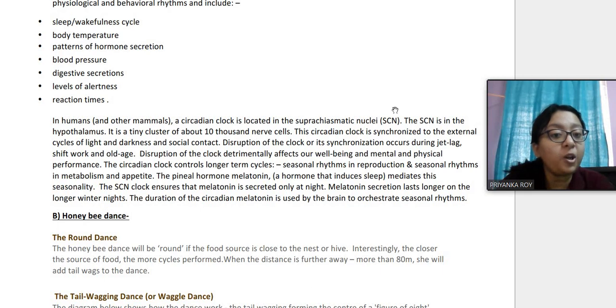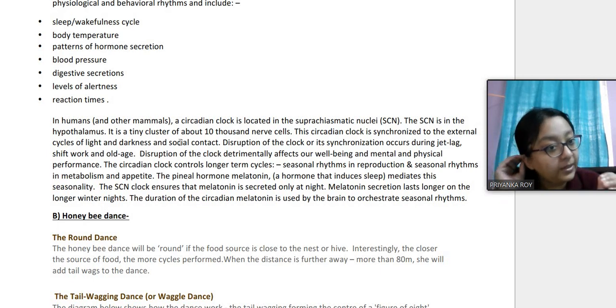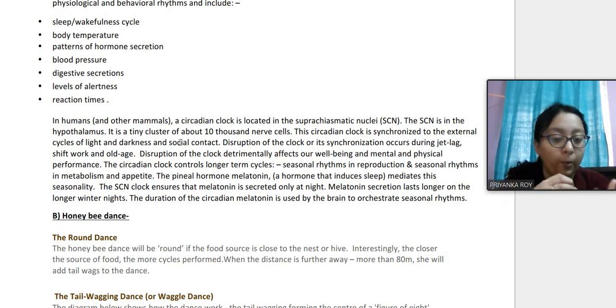So disruption of this SCN can cause jet lag, shift work when we are working night shifts, or during old age also. Some people face these issues that they cannot sleep properly and all that. So this suprachiasmatic nuclei gets affected when we shift from one time zone to another, and therefore we have to again synchronize it in the new place, in the new time zone, in order to get proper body functions.